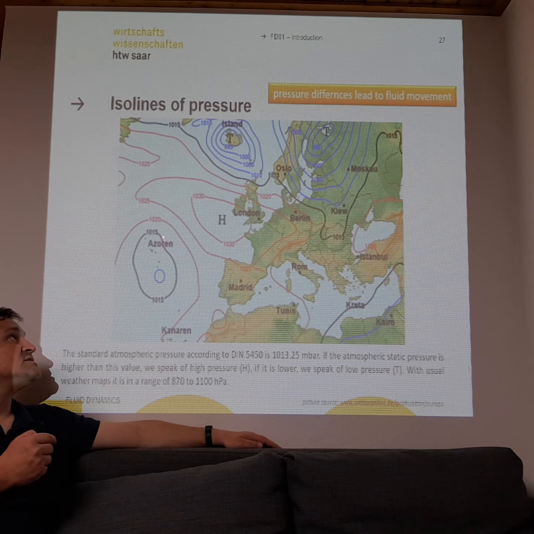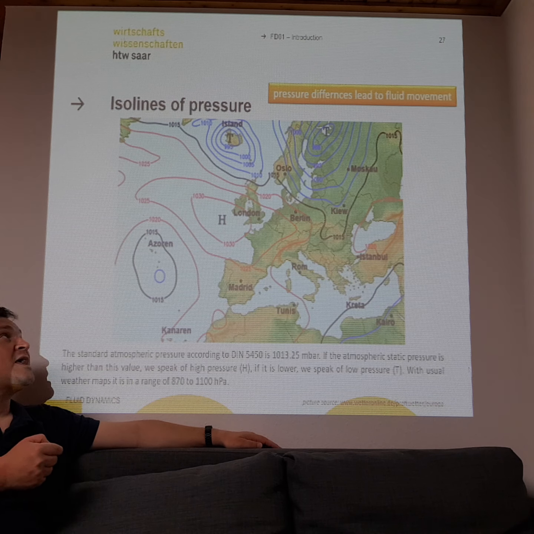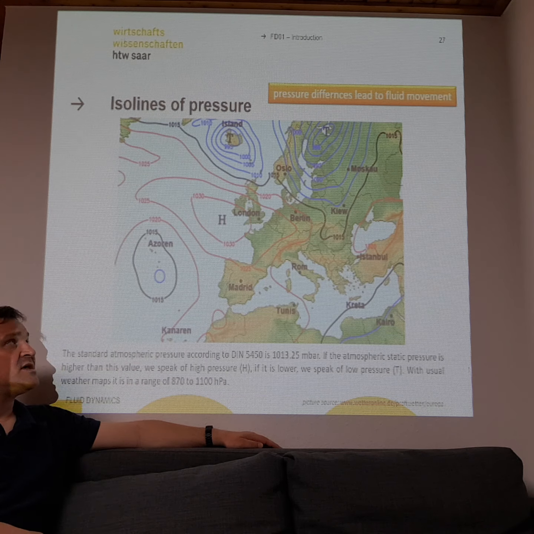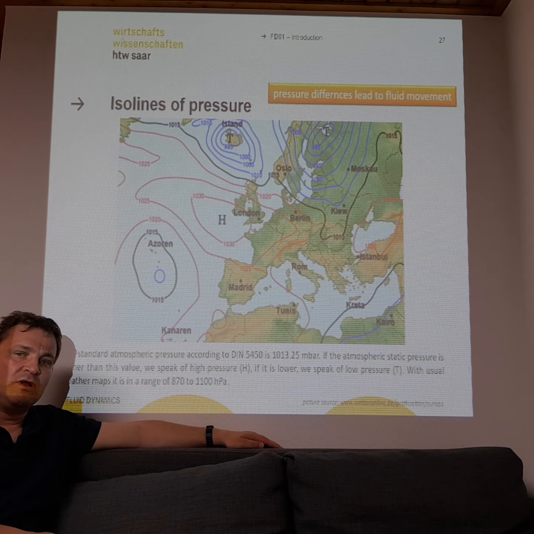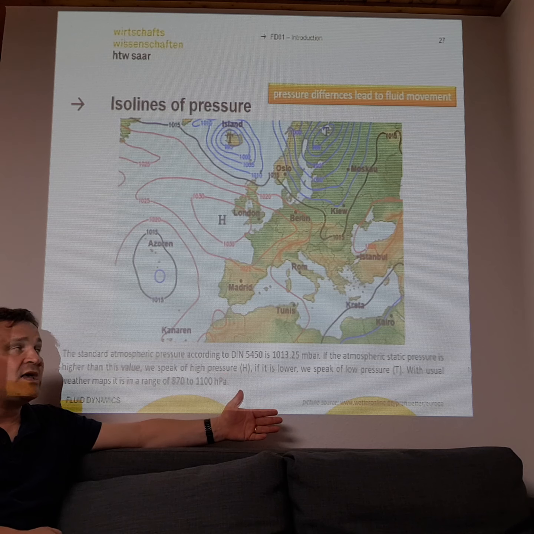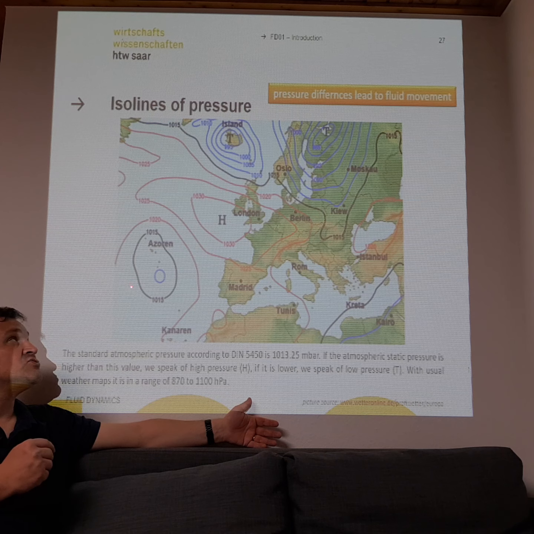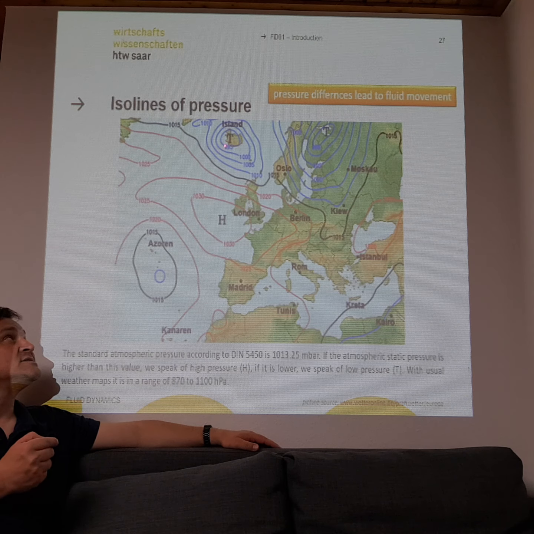On these lines we always have the same pressure. Then we have here also a high pressure red region. This H means high pressure here over London, and in most cases we have really low pressures over Iceland. That's more or less the typical weather for Europe: high pressure in the Azores, low pressure in the cold region near Iceland.